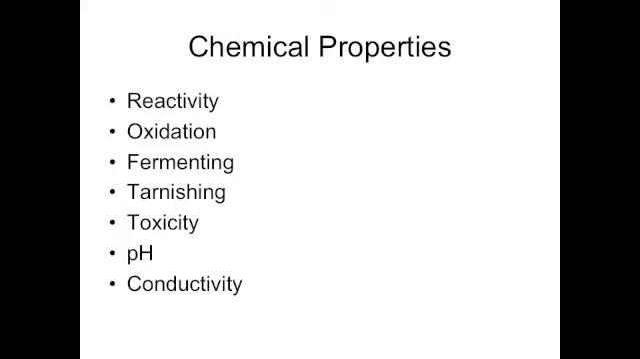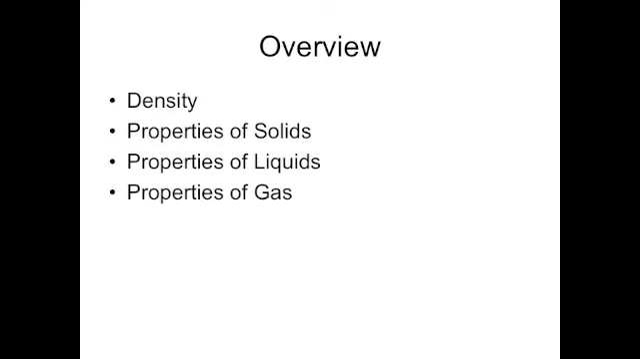Some chemical properties, remember, can only be observed during a chemical reaction. So how reactive a substance is can only be known when we see the substance reacting. Reactivity, oxidation, fermenting, tarnishing, toxicity, pH, and conductivity. So we're going to review these real quick.